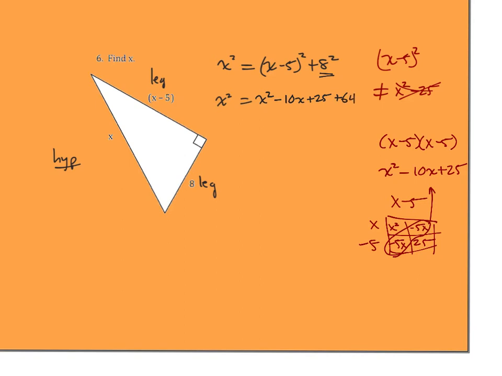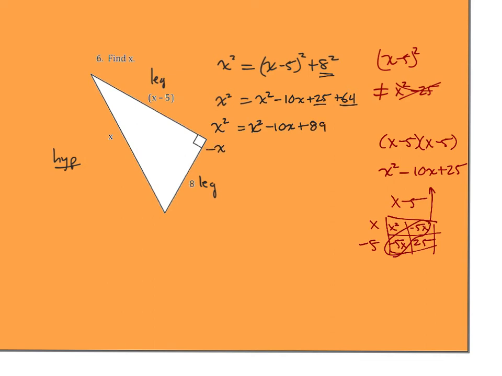Okay, so now I have some x squareds. I have some other x's. I have a whole bunch of numbers going all around here. So let's clean this up. So x squared equals x squared minus 10x. 25 and 64 together is going to be 89.